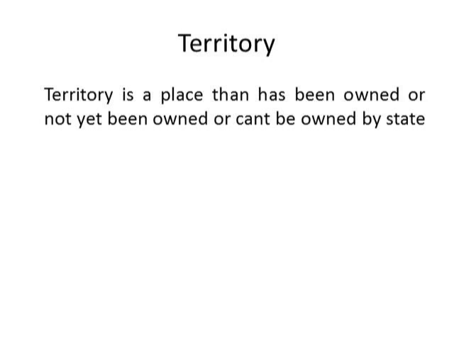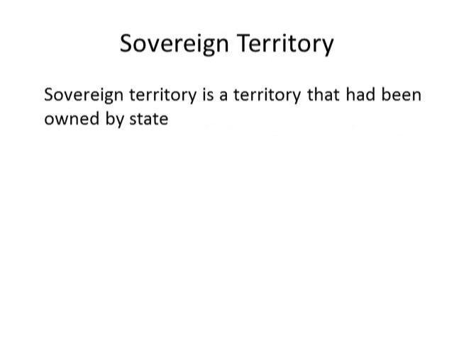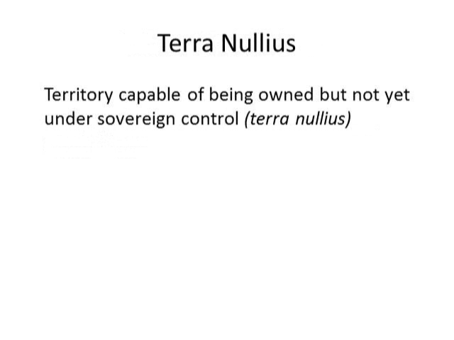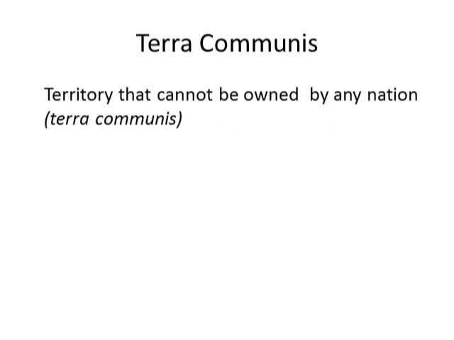Territory is a place that has been owned, or not yet been owned, or can be owned by a state. Sovereign territory is a territory that has been owned by a state. Trust territory is land which is not subject to the sovereignty of any state because of special status. Terra nullius is territory capable of being owned but not yet under sovereign control. Terra communis is territory that cannot be owned by any nation. Cannot be owned means it's impossible to be owned, for example, the high seas or space, I think.